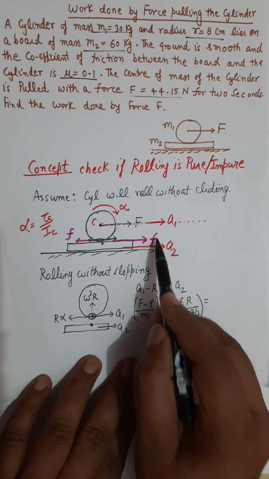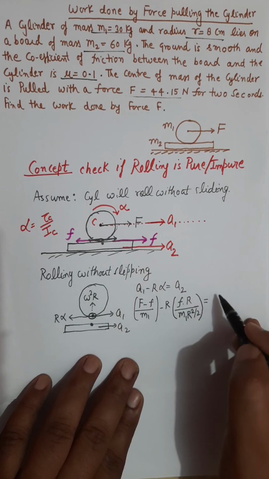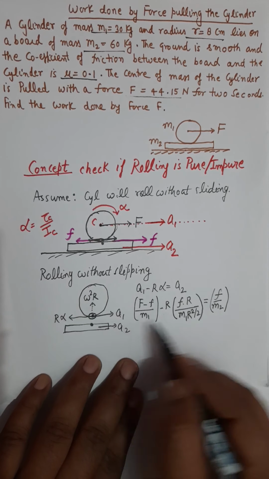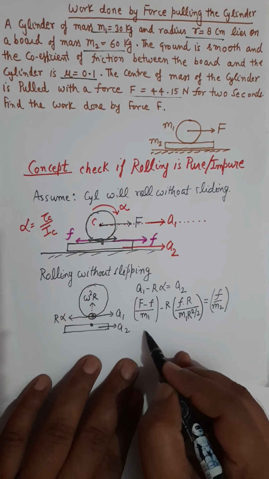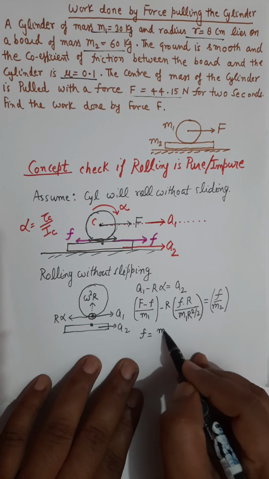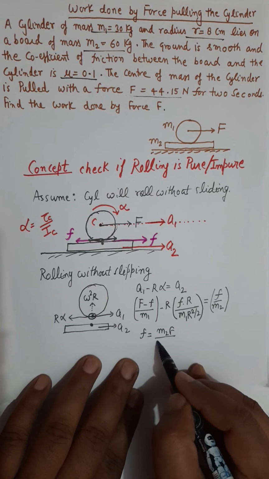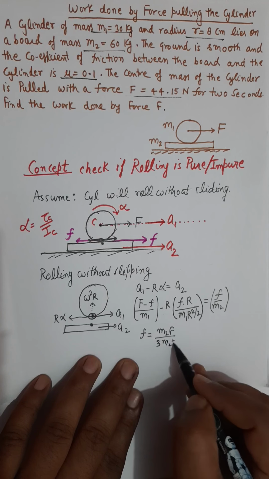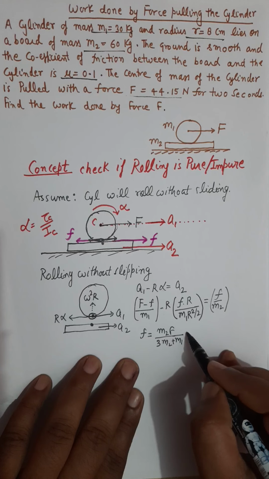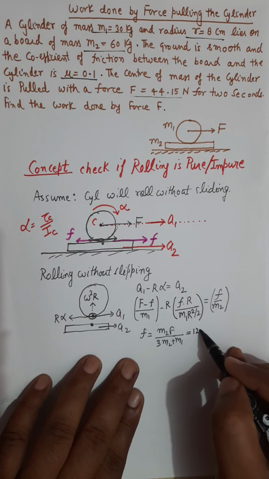Notice that the platform has only one force in the horizontal direction. So a2 should be this horizontal force, small f, divided by the mass of the platform, m2. You have to simplify this equation and obtain the value of f, which will be m2 capital F. After solving this equation, you will get small f equals capital F m2 over 3m2 plus m1. And when you substitute numbers in it, you get its value around 12.6 Newton,